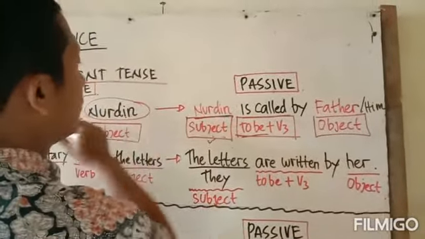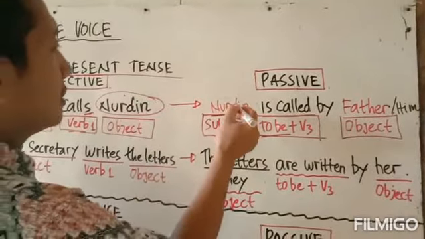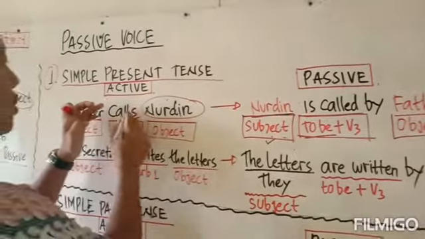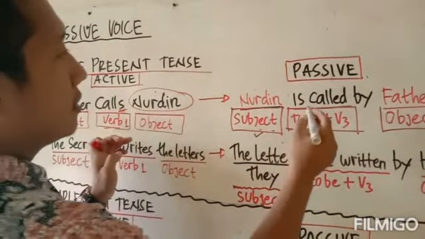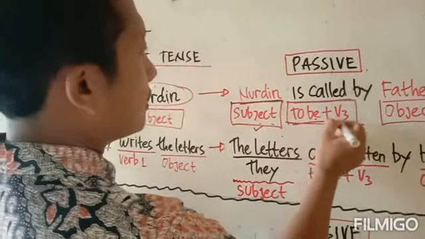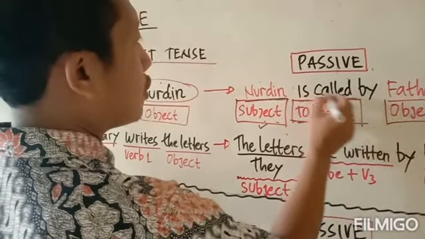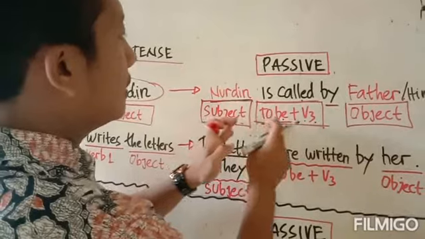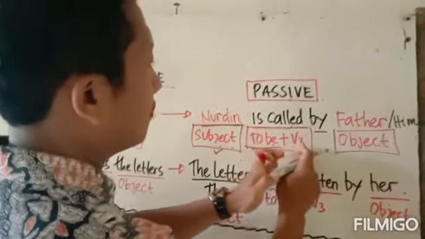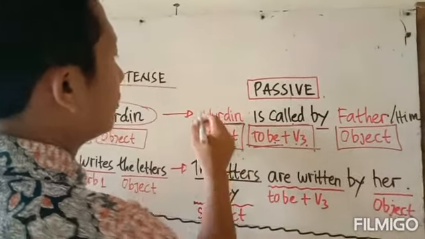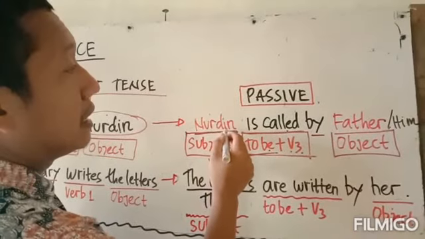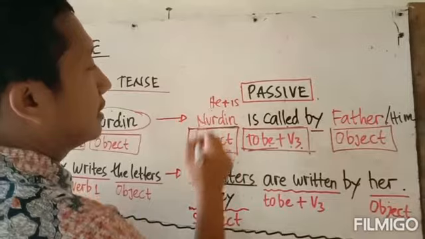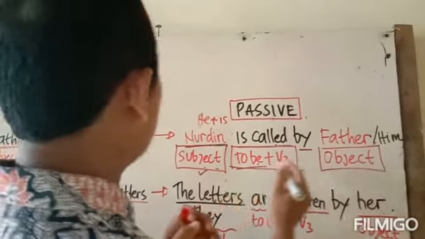Nurdin is becoming the subject, and then the verb calls, verb 1, will be to be plus verb 3, is called, and plus by. Jadi rumusnya itu adalah subjek ditambah to be dan verb 3. Kenapa pakai is? Karena Nurdin itu adalah laki-laki, he, pasangannya adalah is.